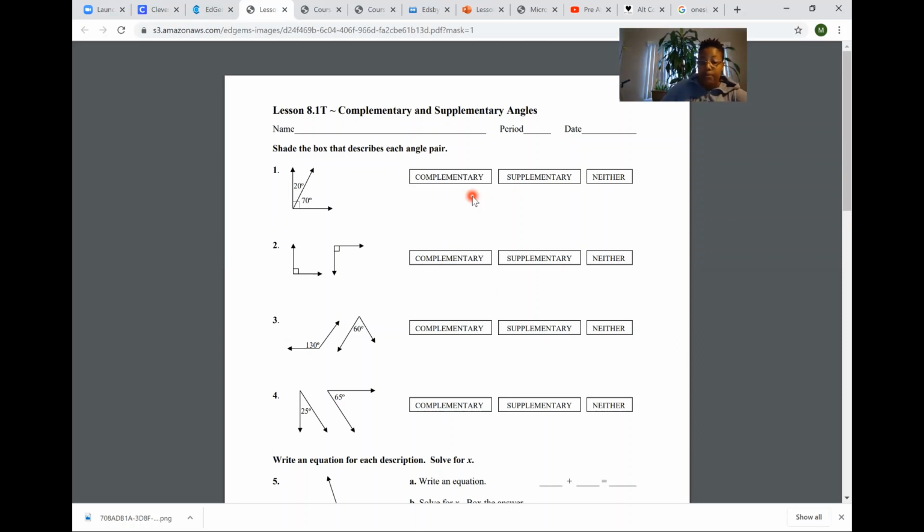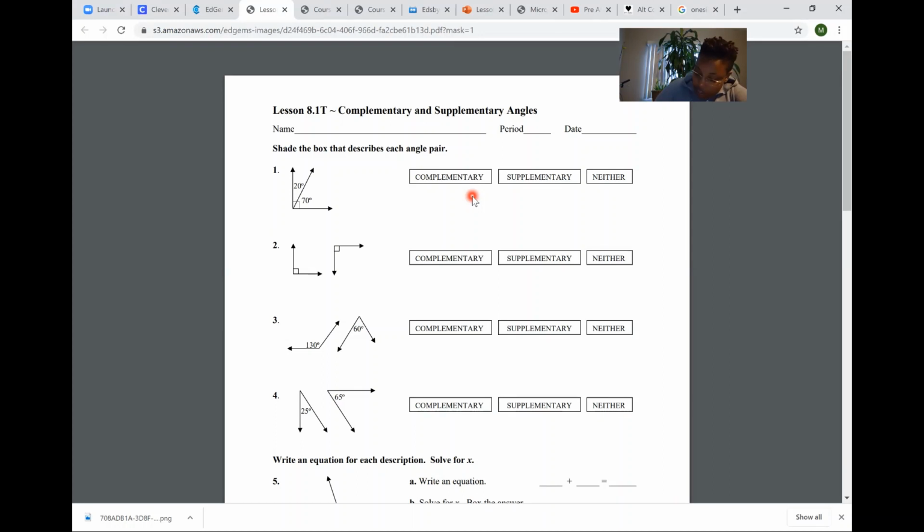Number 1, I'm gonna draw the picture. I wanna make it look as close to this as possible.